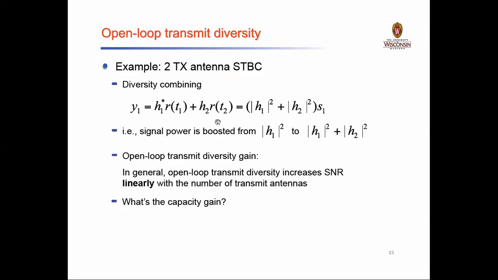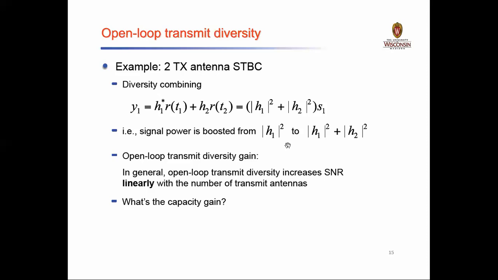If you take an example of diversity combining, you can see that the total y1 is equal to h1 star times r1 of t plus h2 times r2 of t. Here you can take the magnitude, in terms of mod, which is nothing but where your signal power will be boosted.